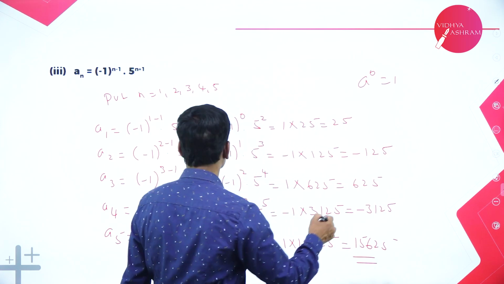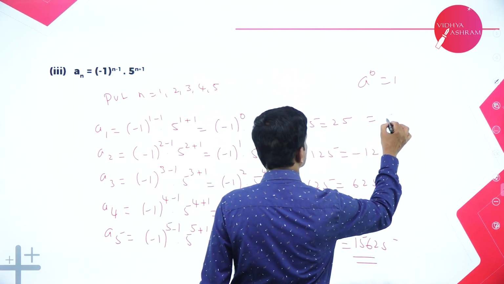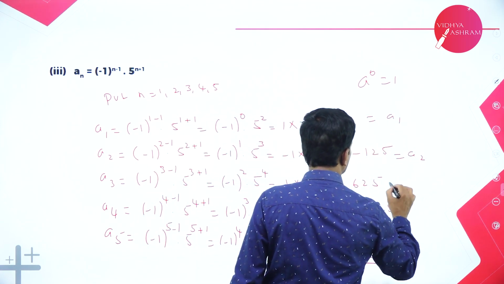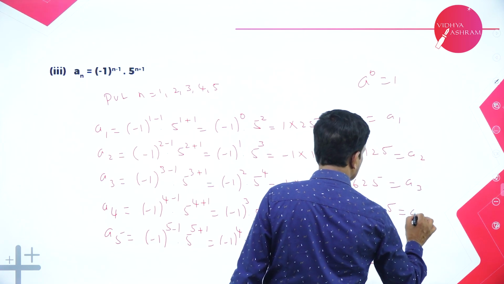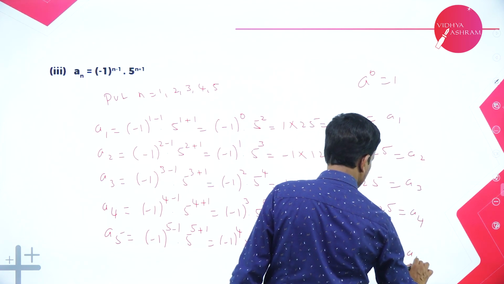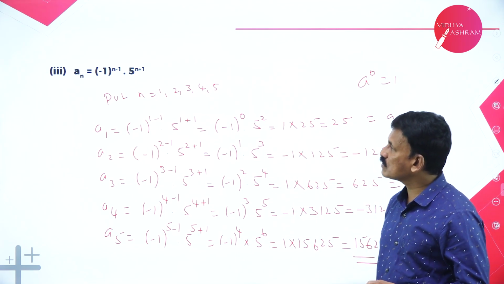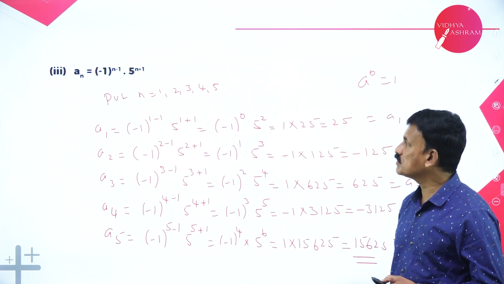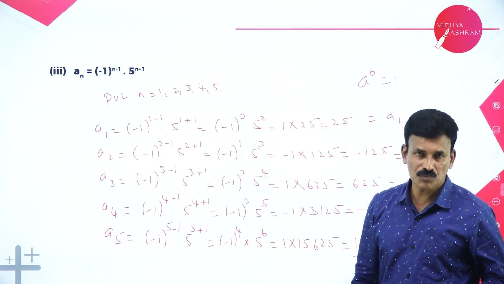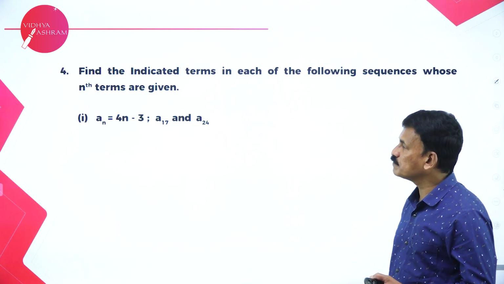So therefore the terms of the sequence are A1, A2, A3, A4 and A5. That's it. These are the 5 terms of the given sequence, An is equal to (minus 1) to the power of n minus 1 into 5 to the power of n plus 1. Now move on to the next problem.